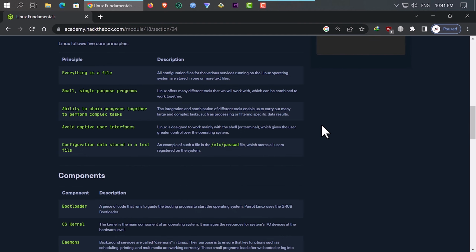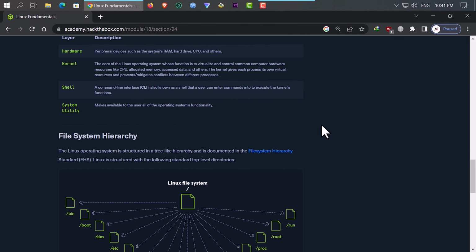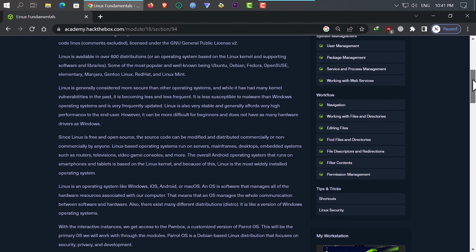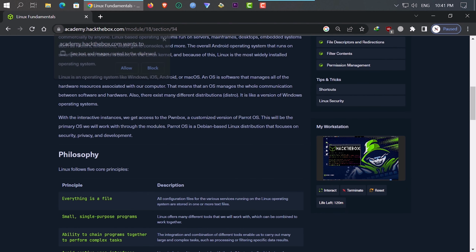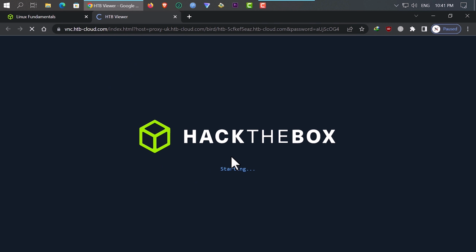Here you will find some info about Linux fundamentals, components, file system hierarchy, and all the basic knowledge about Linux to get started from scratch. Finally, our Linux system is ready. Let's interact with the Linux system.